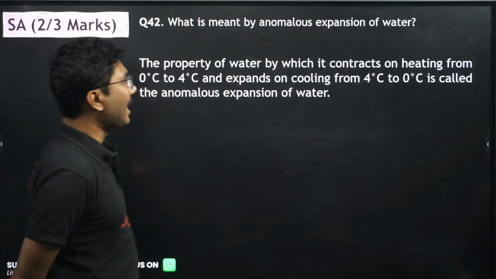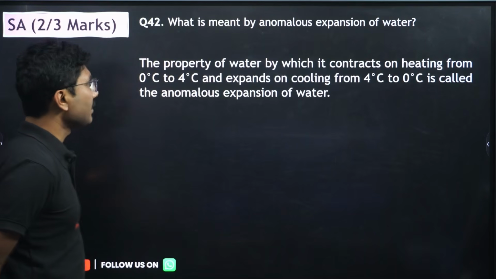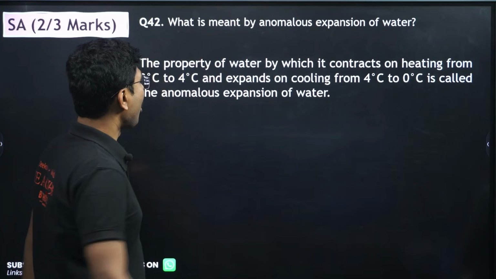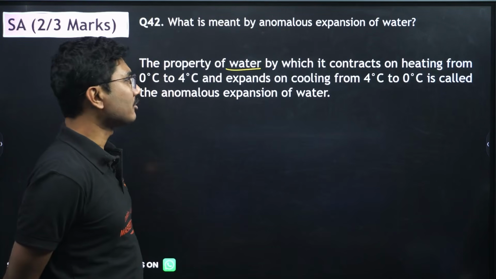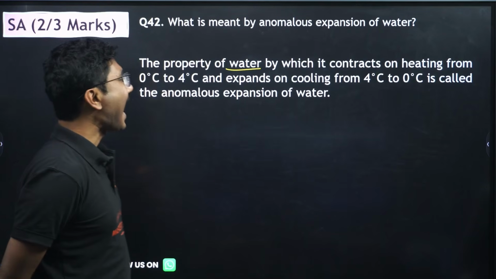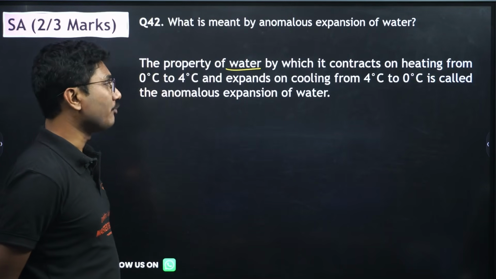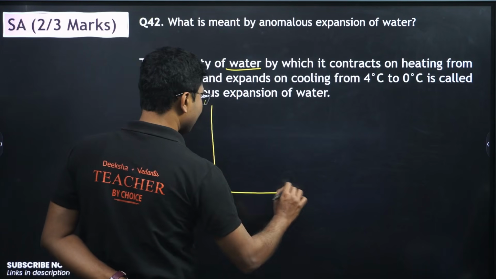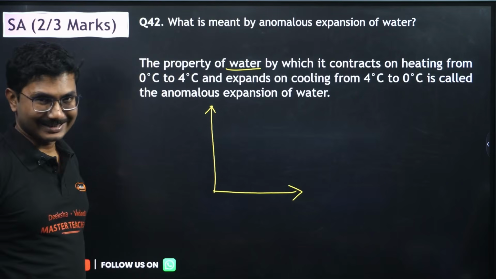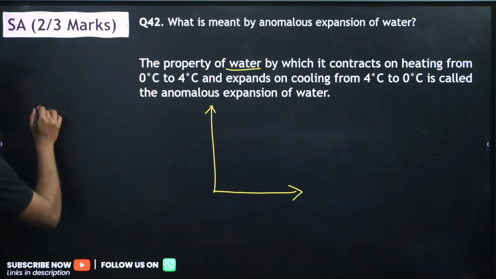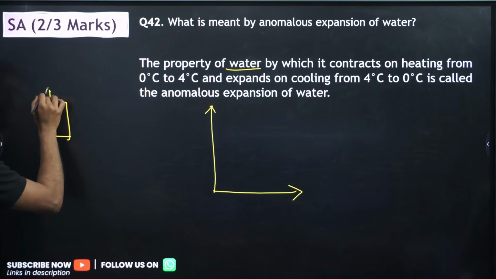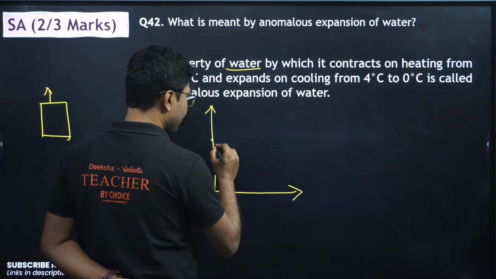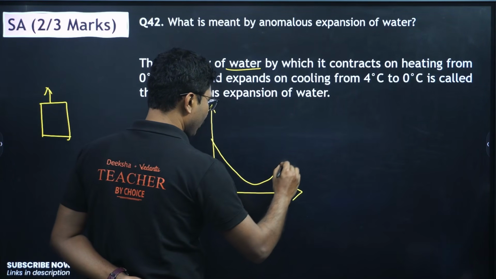Next, what is meant by anomalous expansion of water? The property of water by which it contracts on heating from 0 to 4 degrees Celsius and expands on cooling from 4 degrees to 0 degrees Celsius is called anomalous expansion of water. Normally, if you increase the temperature of a liquid, its volume generally increases, right? But for water, as you increase the temperature from 0 to 4 degrees Celsius, its volume decreases.